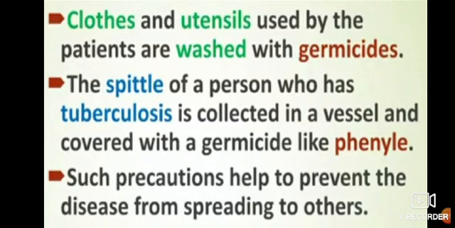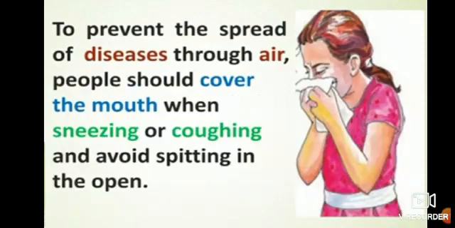Even the spit of a person who has tuberculosis is collected in a vessel and covered with a germicide like phenol. The phenol is put in so that the germs will be killed. Such precautions help to prevent the disease from spreading to others.